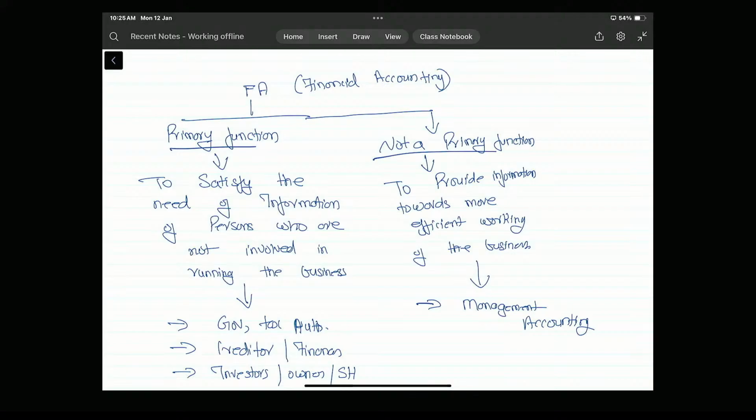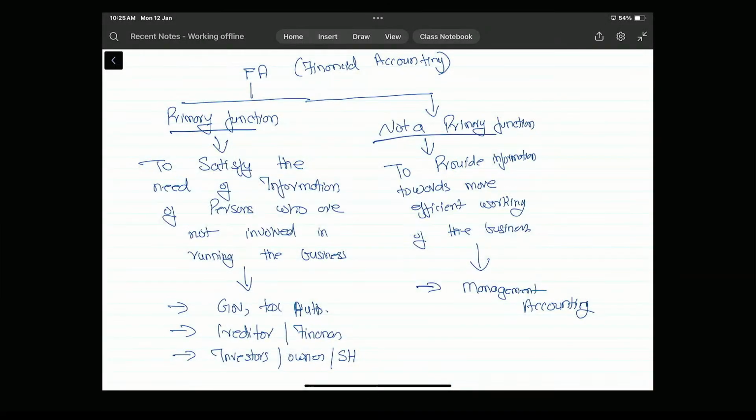Okay, so we are done with the reading of this summary. Now comes the next topic.